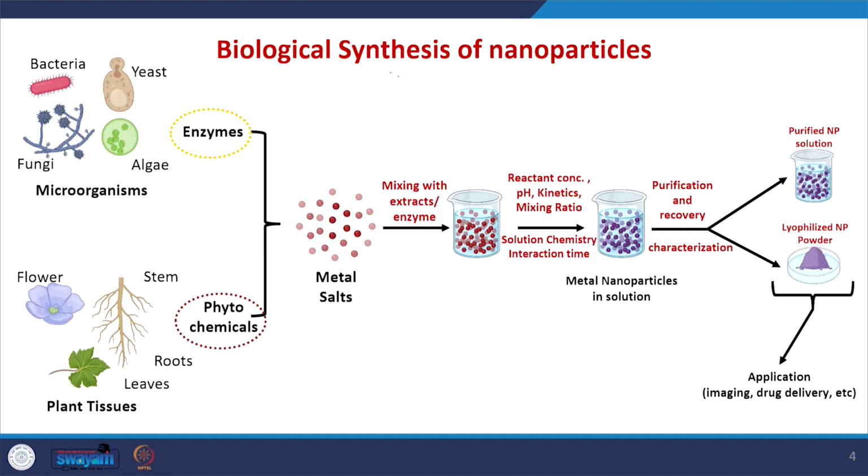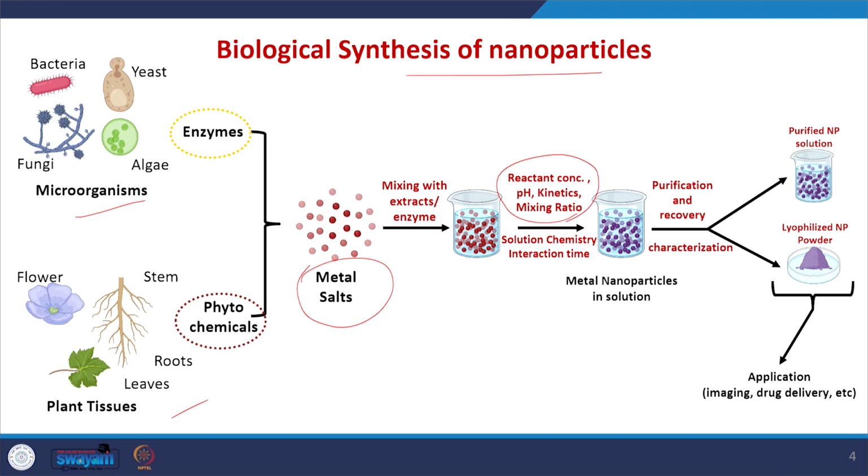As I told earlier, to synthesize nanoparticles through biological method, we can use microbes or plant phytochemicals. These phytochemicals and enzymes act as a reducing agent as well as the capping agent. When we add the metal salt as a precursor, it will be reduced into metal nanoparticle, and the size and shape of the nanoparticle depends on the reactant concentration, pH, kinetics as well as the mixing ratio.